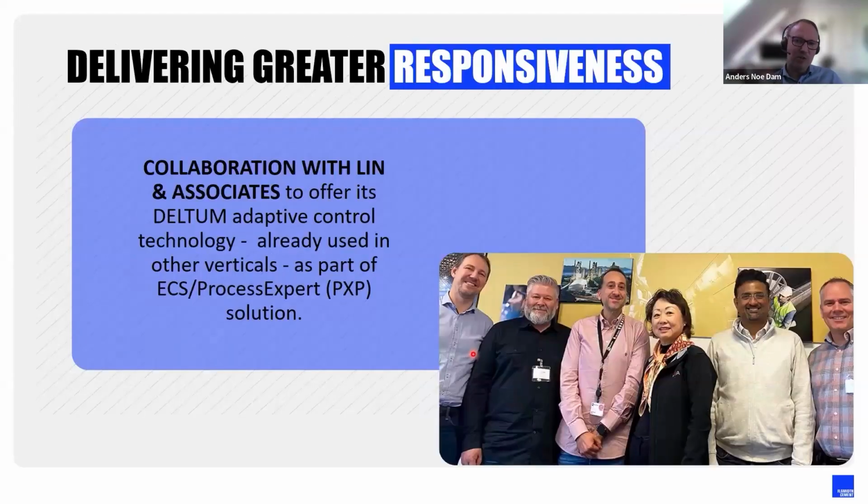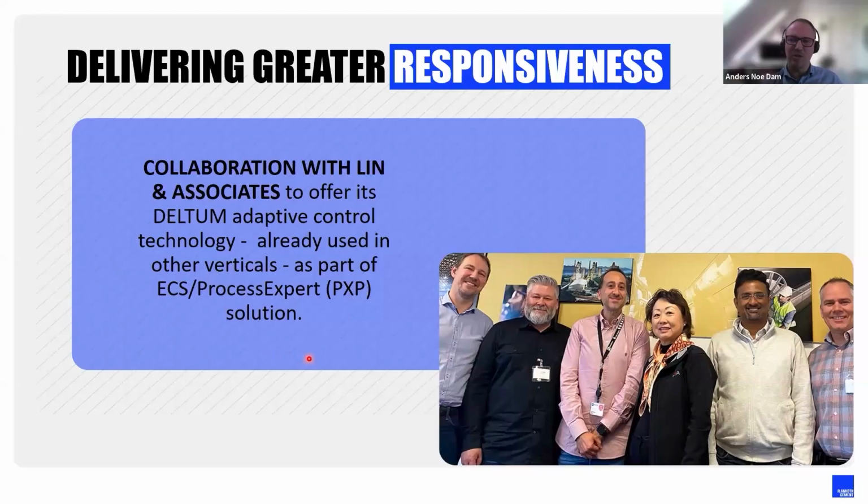Here we looked to other industries and found that such a controller type is actually produced and used in another industry. It's a patented technology, but we made a cooperation to embed that technology into our PXP toolbox. So instead of developing from scratch, we took advantage that there are technologies out there from other industries that we can get inspired from and can use in our industry.